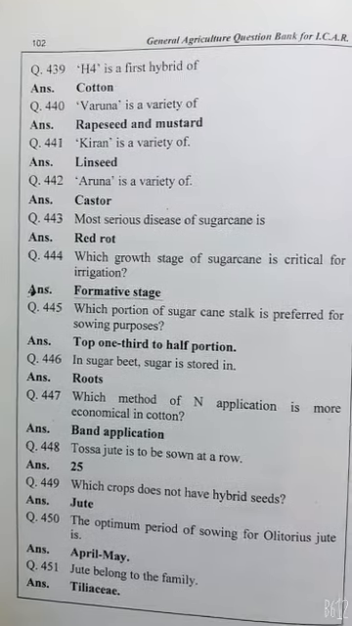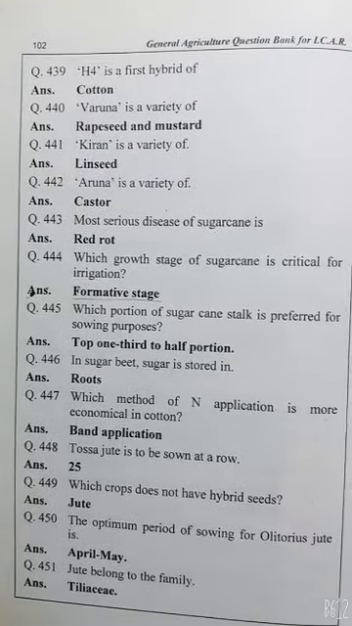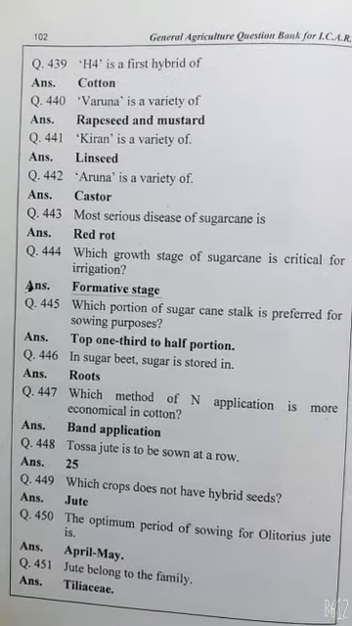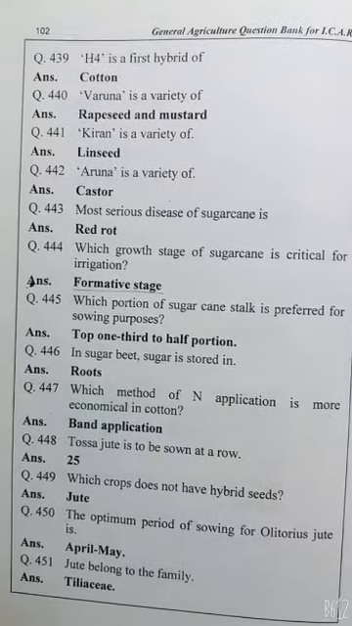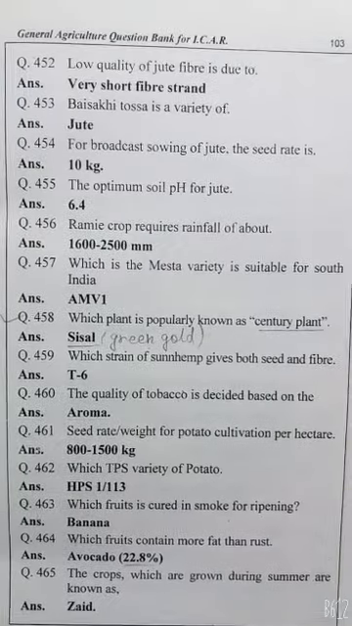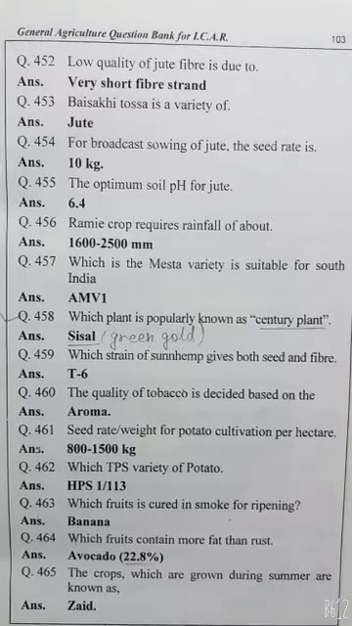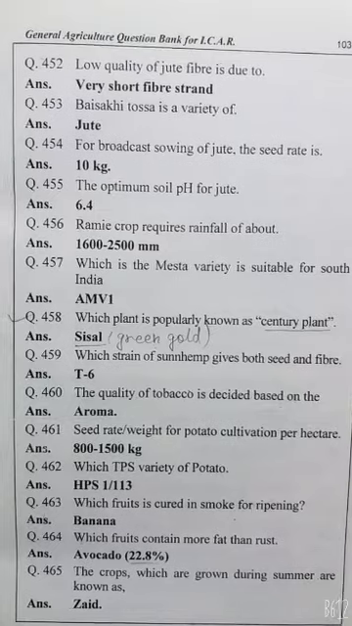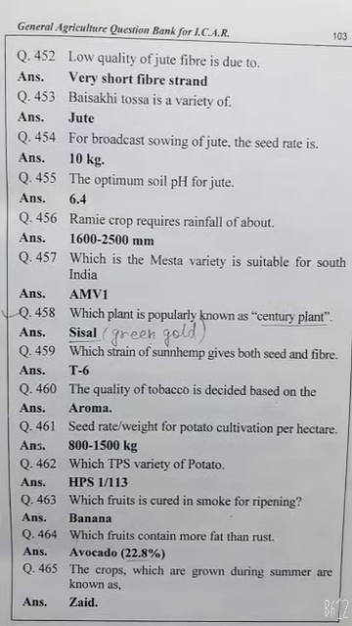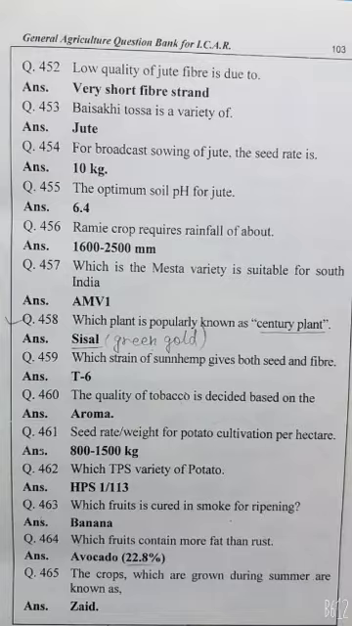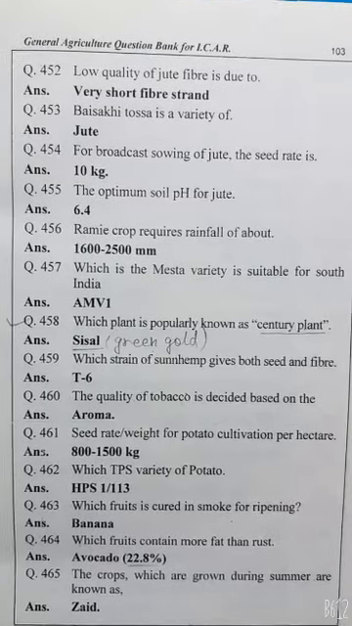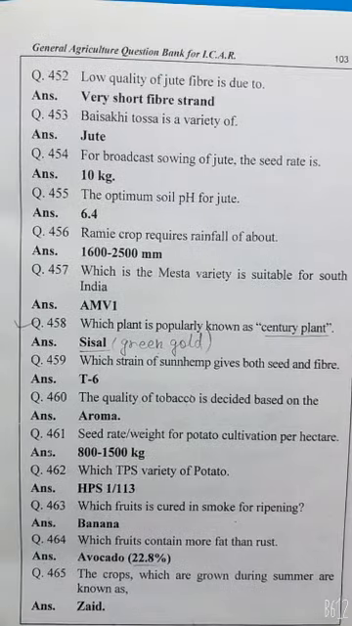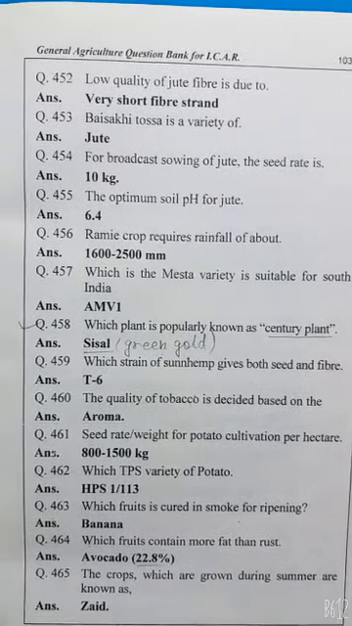Which crop does not have hybrid seed? Jute. The optimum time of sowing for olitorius jute is April to May. Jute belongs to the family Tiliaceae. Low quality of jute fiber is due to very short fiber strand. Baisakhi Tossa is a variety of jute. For broadcast sowing of jute, the seed rate is 10 kg. The optimum soil pH for jute is 6.4.